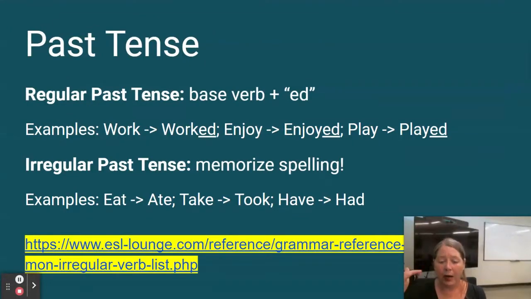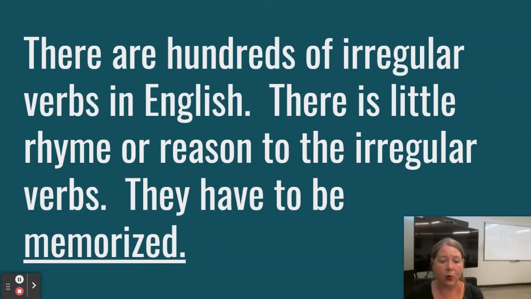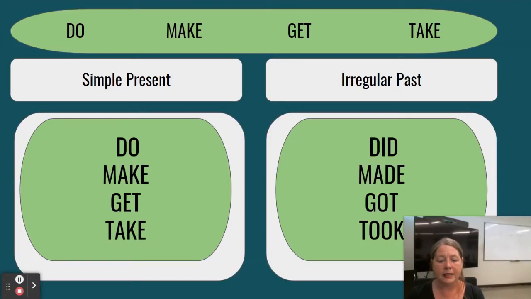So with our regular past tense verbs, we add the ed ending, but with the irregular verbs, there's not very much rhyme or reason, and you have to memorize the different versions of them. So it is a little bit of a task, but let's just focus on a few words to start with. So we have do, make, get, and take. And in the past tense, they are did, made, got, and took, right?